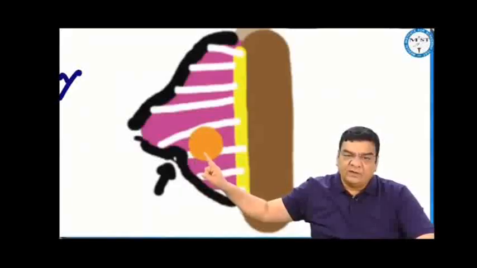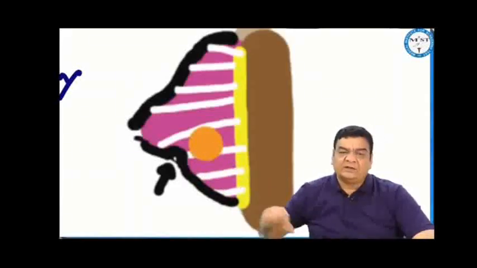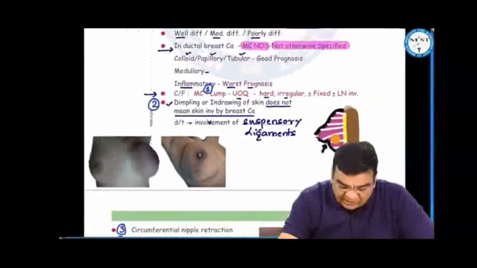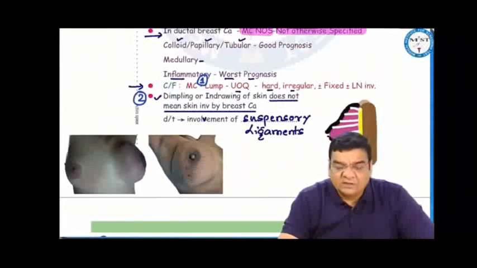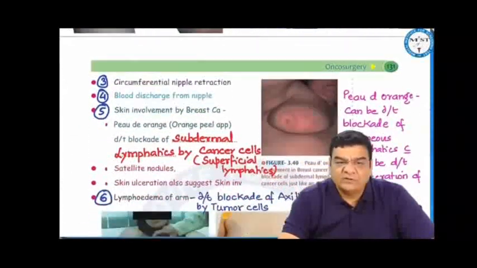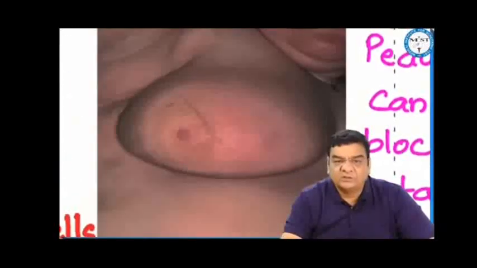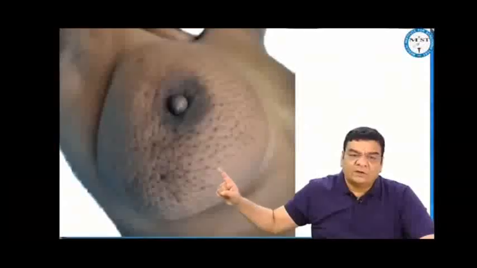So if the ligament is involved by the cancer, this ligament is trying to pull the skin inside, and that will cause indrawing or dimpling in the skin. There can be circumferential retraction of the nipple and blood discharge from the nipple. If the cancer cells go into the subdermal lymphatics, that is the superficial lymphatics, then the patient can present with peau d'orange type of appearance. This is due to the blockade of subdermal lymphatics by the cancer cells.